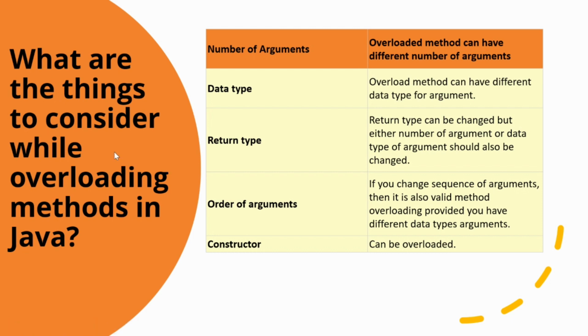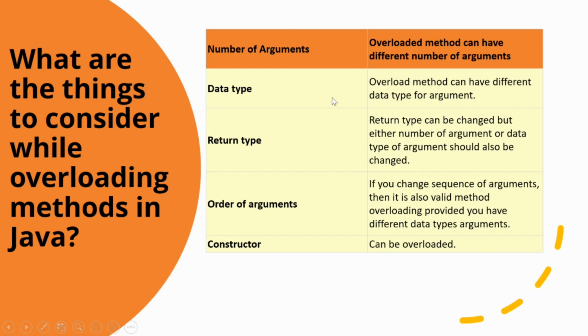The next question is, what are the things to consider while overloading the methods in Java? So basically, there are four parameters on which we can say that a method is overloaded. The first one is data type, then we have return type, then we have order of arguments, and then we have constructor. So let's talk about them one by one.